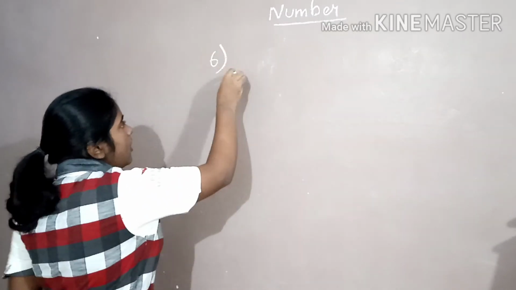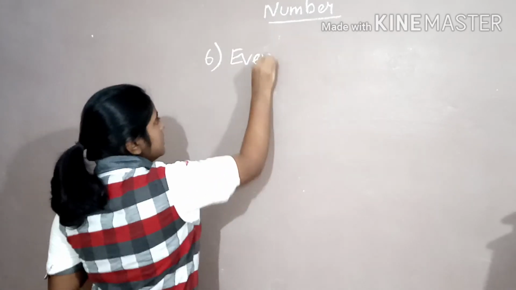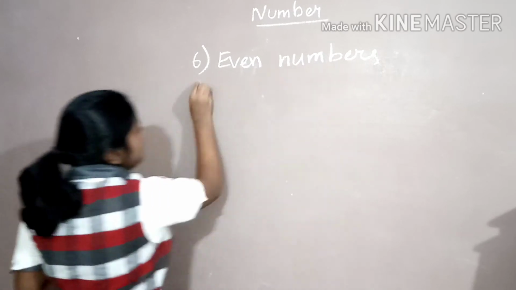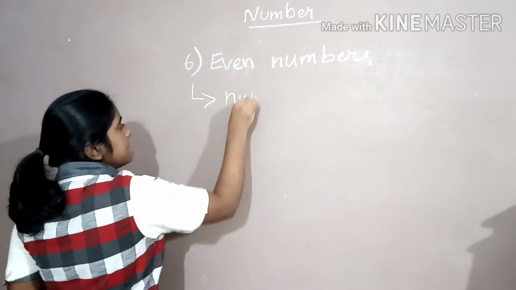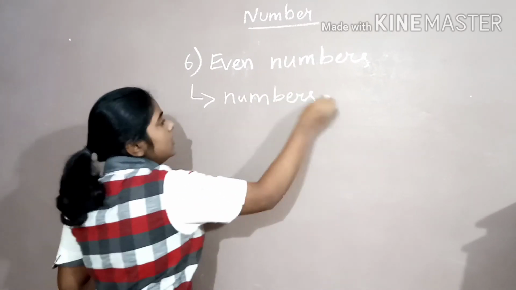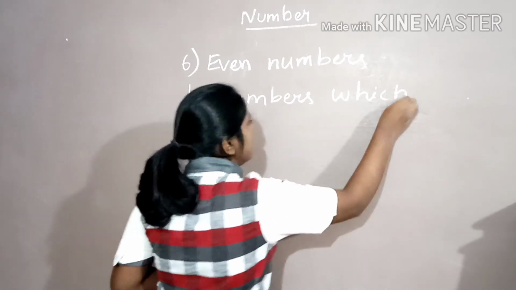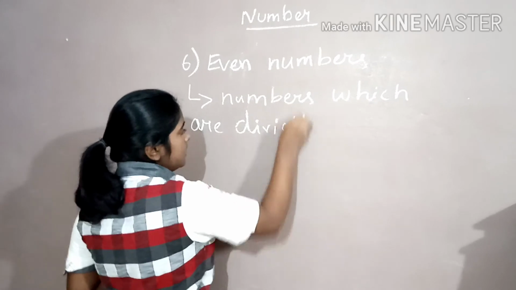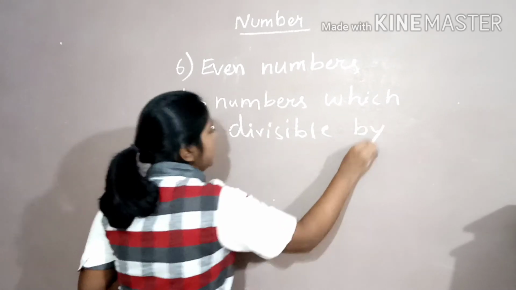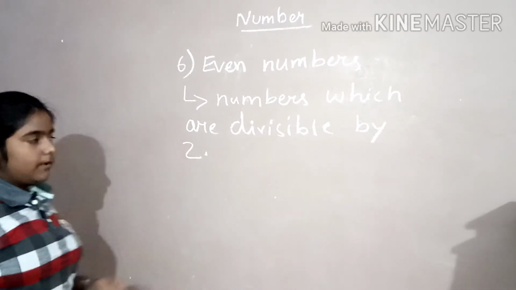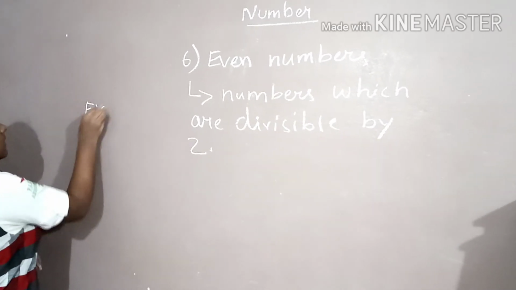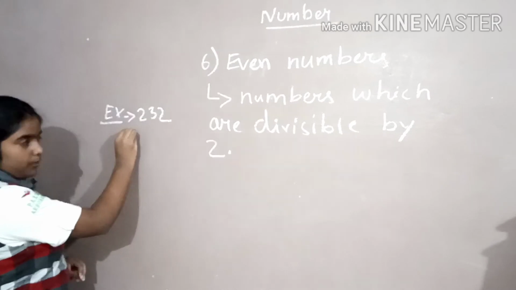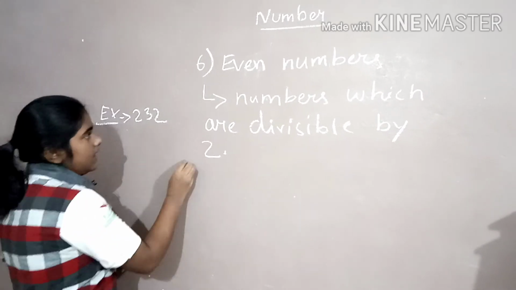Now the sixth topic, even numbers. The numbers which are divisible by 2 are known as even numbers. For example, 232, it is divisible by 2, so it is an even number.